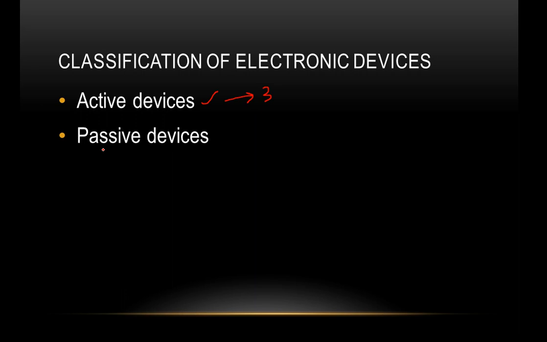Then what are passive devices? The passive devices are the devices which are capable of absorbing energy.